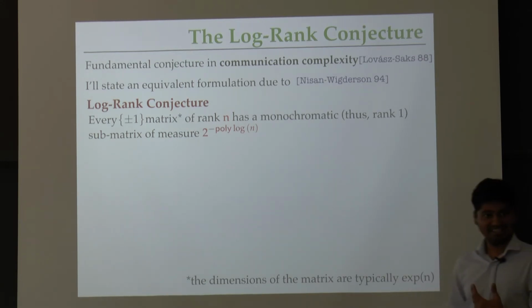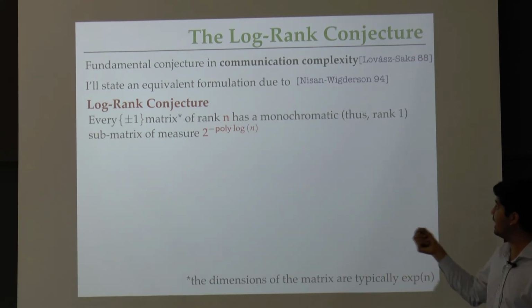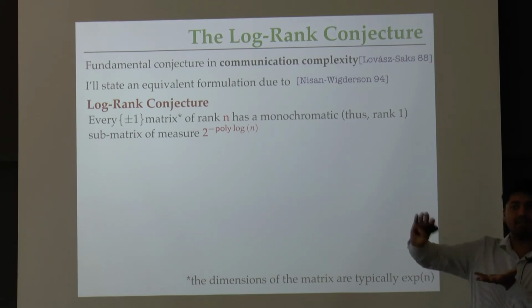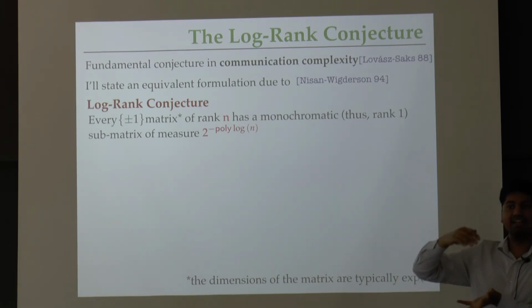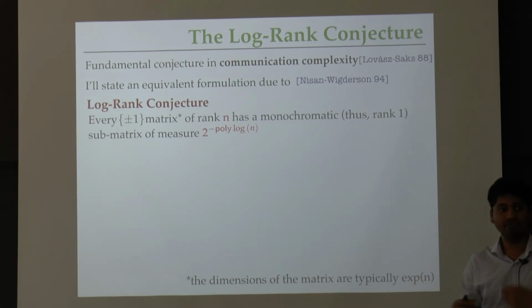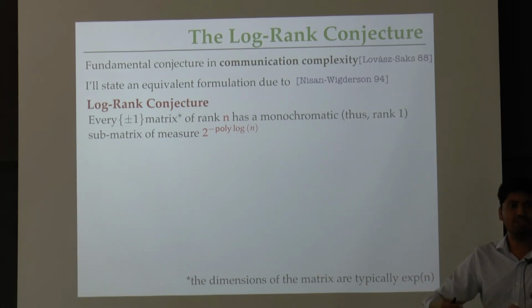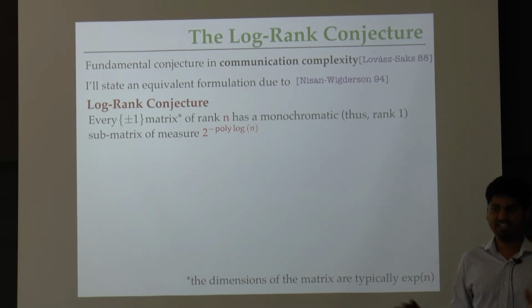Then the conjecture states that every such low rank matrix has a monochromatic submatrix, basically a rank 1 submatrix where all entries are plus 1 or all minus 1, and the number of rows and columns in the submatrix is a 2 to the minus polylog n fraction of the total number of rows and columns of the matrix. This of course only makes sense when the matrix is much larger compared to the rank. Is the conjecture clear?